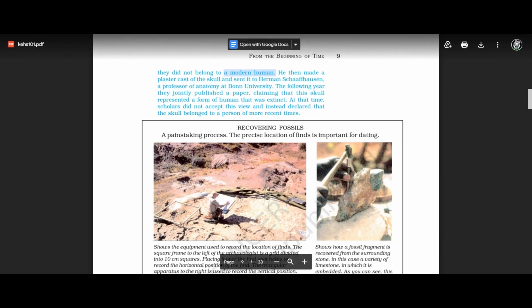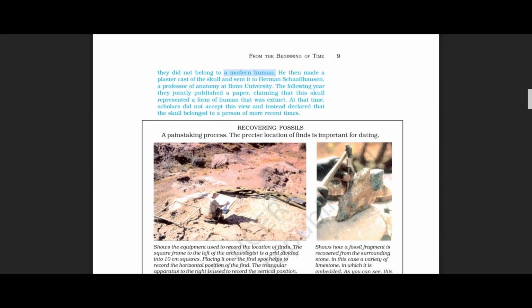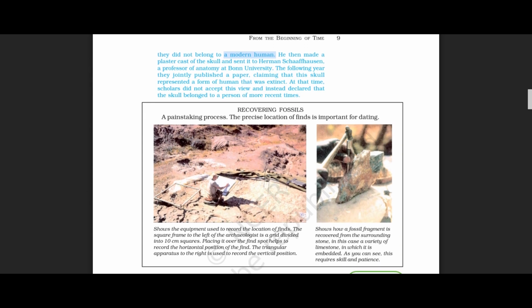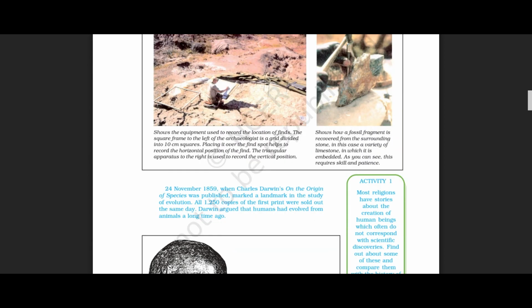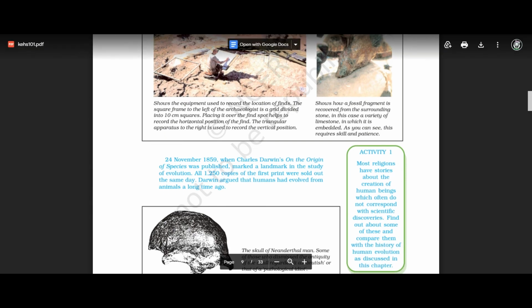And the following year, they jointly published a paper claiming that they had found a skull belonging to a human being who had existed in this world a very long time ago. At that time many scholars did not accept this view, and instead they declared that the skull belonged to a person of more recent times. And here is a picture, it is not of any importance, just refer to it.